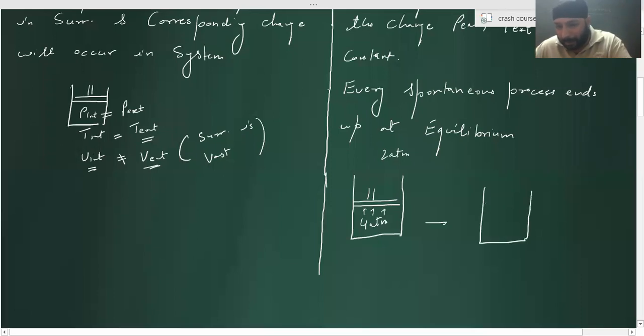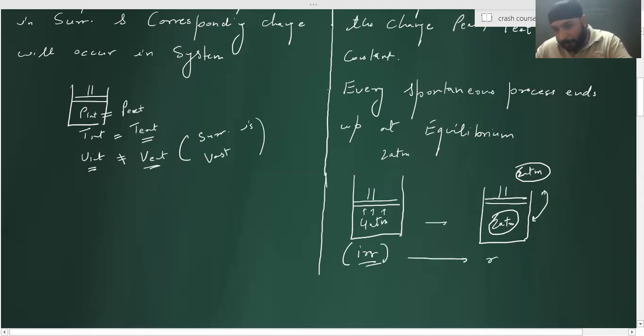When it is happening by its own, not by you pulling the piston every time, will it be spontaneous or non-spontaneous? Spontaneous. Reversible or irreversible? Irreversible. And finally, when the process stops, it is in equilibrium. Yes, exactly, 2 atm and 2 atm. That means every irreversible process stops at a reversible condition.